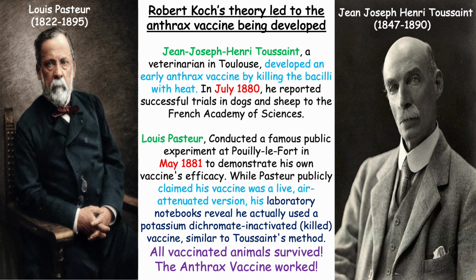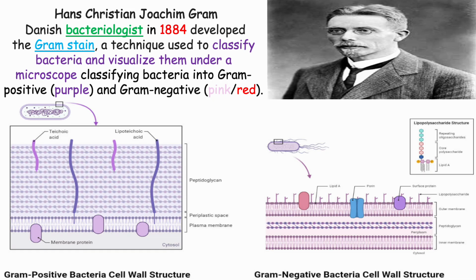Louis Pasteur conducted a famous public experiment at Pouilly-le-Fort in May 1881 to demonstrate his own vaccine's efficacy. While Pasteur publicly claimed his vaccine was a live, air-attenuated version, his laboratory notebooks reveal he actually used a potassium dichromate inactivated vaccine, similar to Toussaint's method. All vaccinated animals survived. The anthrax vaccine worked.